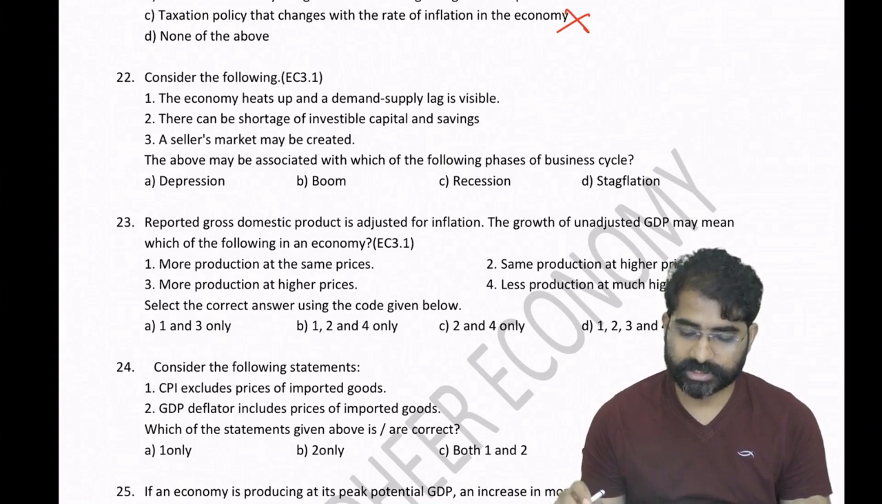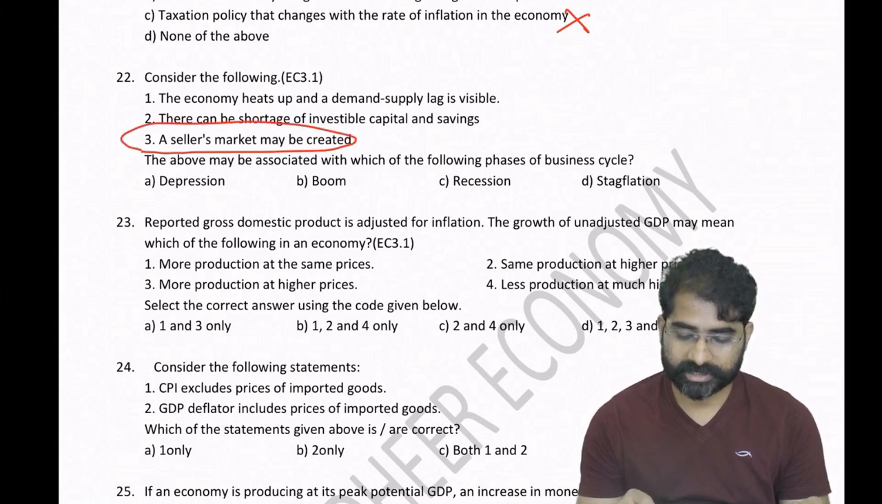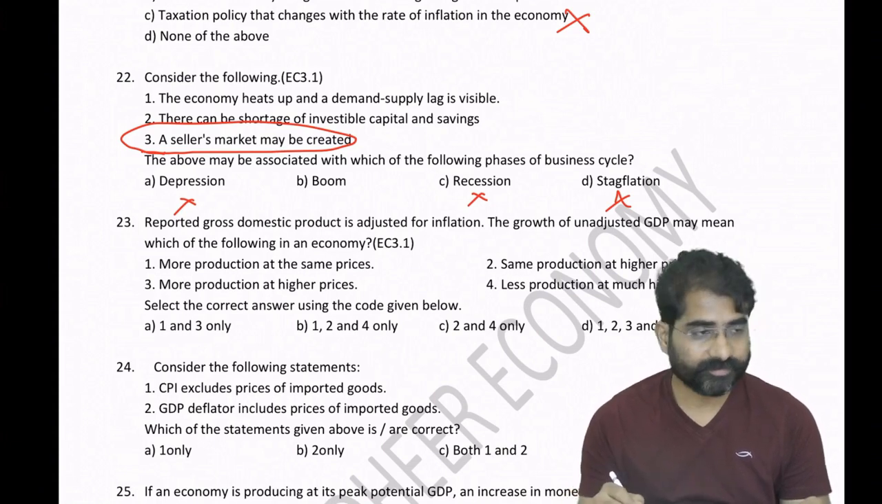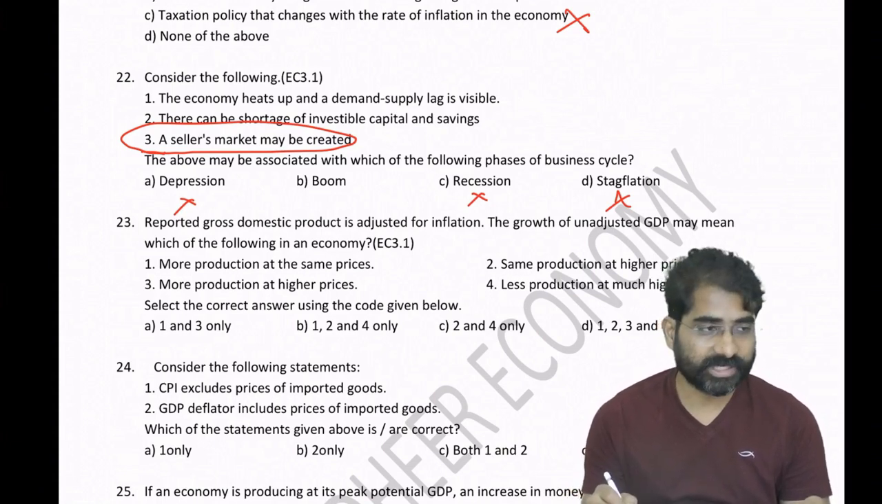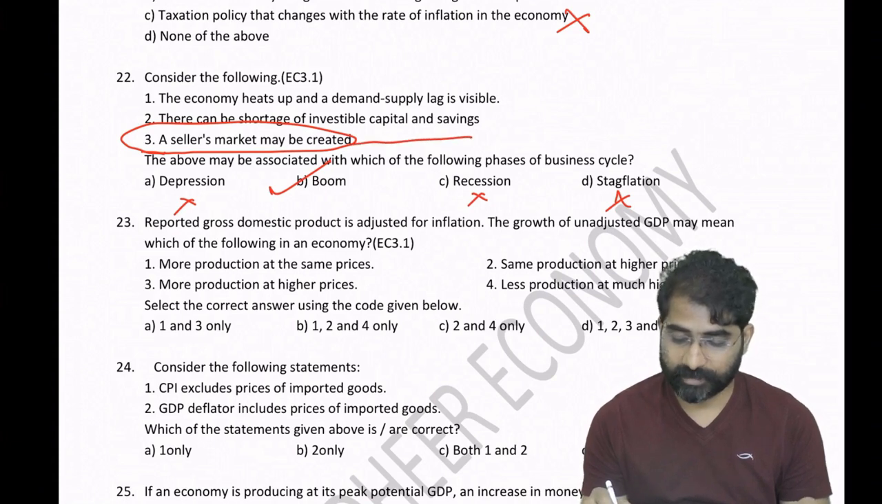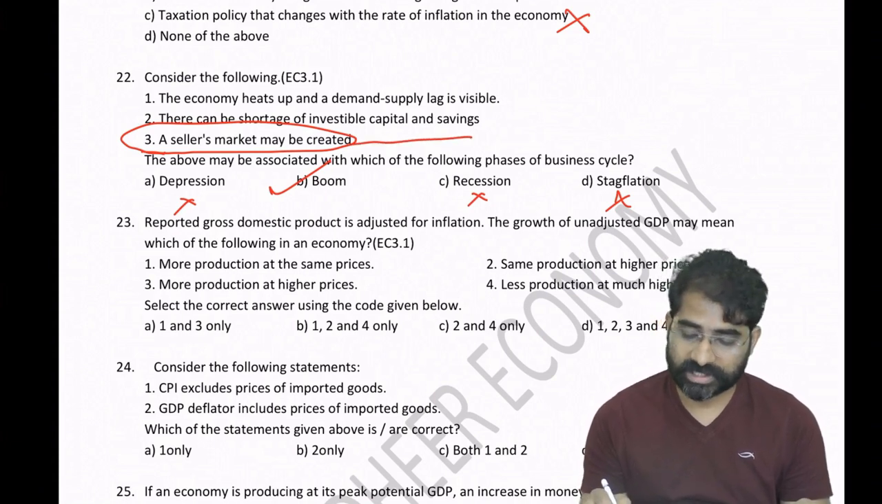You should use the elimination technique for such questions. Here a seller's market is created. You have three negatives here: stagflation is negative, depression is negative, recession is negative. It's a previous CAPF question. So three are negative, only one is positive, so the answer should be the positive one. This is one way of tackling this question. Another way: a seller's market is there. The seller will have a market during a positive situation, during a boom. So based on the third option also, I can go to B as the answer.